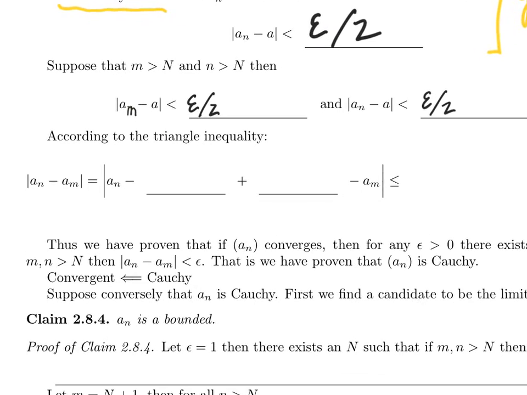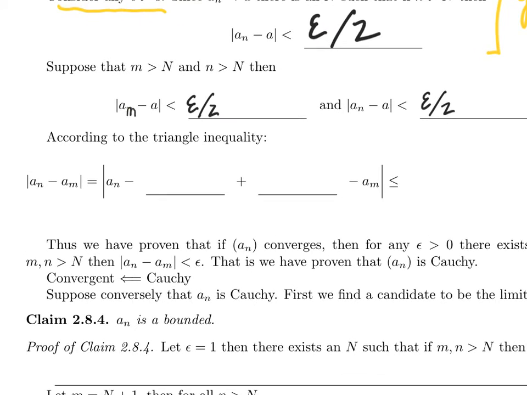So the difference between a sub n and a sub m, well, I know that they're both simultaneously close to a, so that tells me that I should subtract and add a. Right, there's always a difference between can and should. You can add and subtract anything you want, but this is the thing that you should. So the difference between a sub n and a sub m in absolute value is the same as the absolute value of a sub n minus a plus a minus a sub m, which is less than or equal to the absolute value of a sub n minus a plus the absolute value of a minus a sub m.